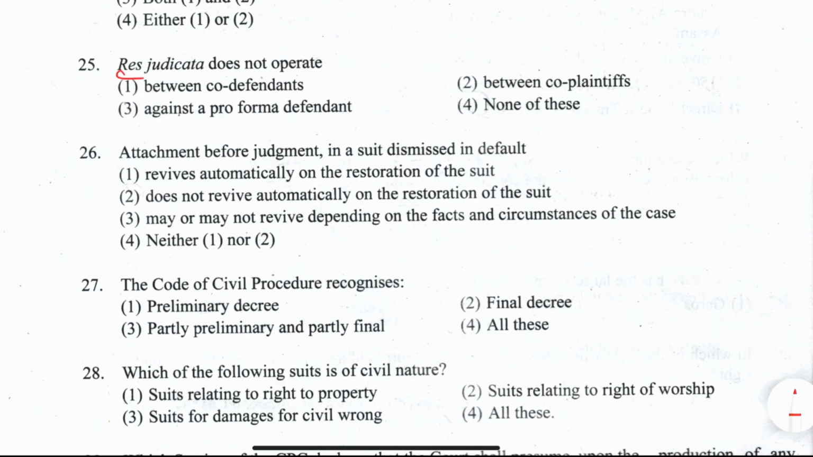Res judicata, section 11. Res judicata does not operate between co-defendants, between co-plaintiffs, against a pro forma defendant, or none of the above. The right answer is against the pro forma defendant. It is basically a general principle of law.